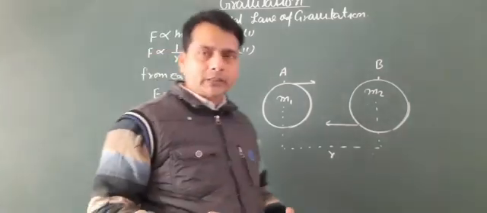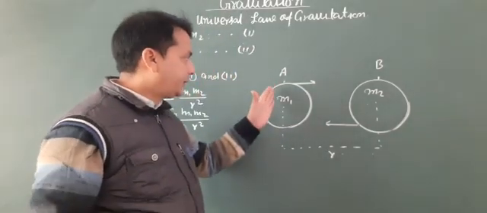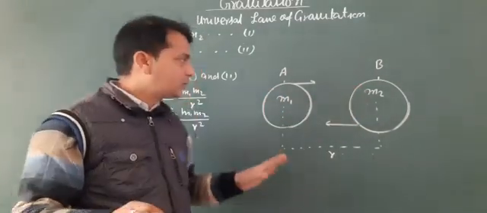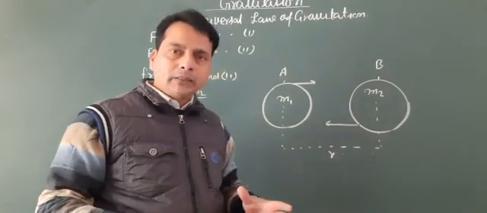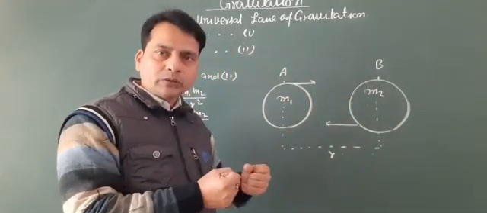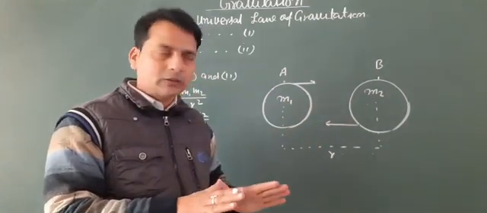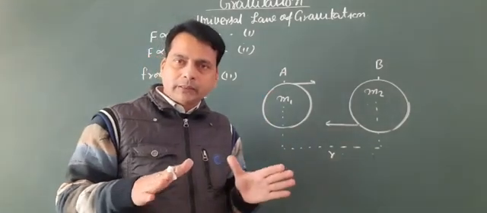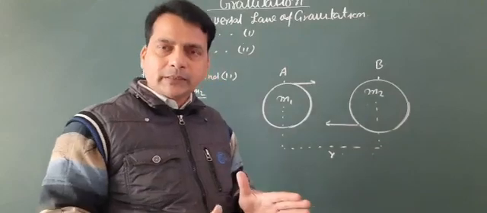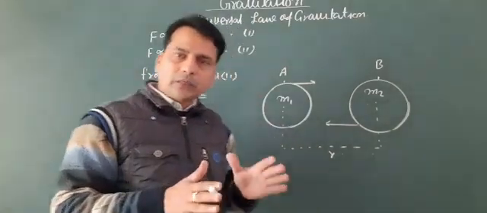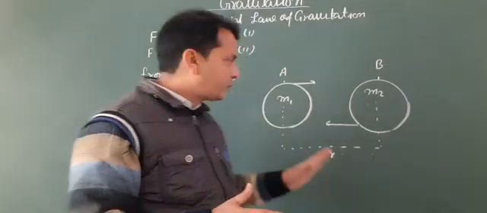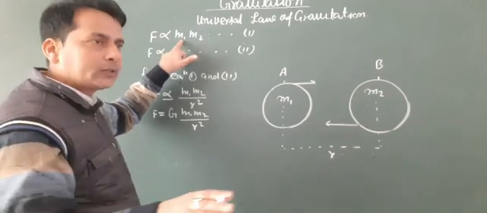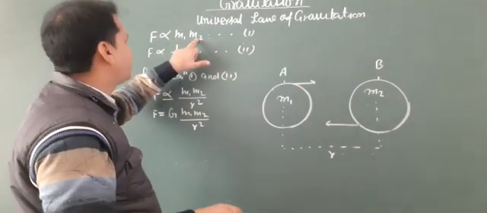So in the above situation, the mass of object A is m1 and the mass of object B is m2. Both objects attract each other with a force known as the gravitational force, which is directly proportional to the product of their masses and inversely proportional to the square of the distance between their centers.